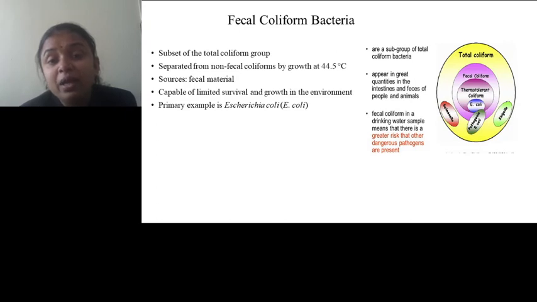They appear in great quantities in the intestine and feces of humans and animals, mainly warm-blooded animals. Fecal coliform in a drinking water sample means that there is a greater risk that other dangerous pathogens are present.